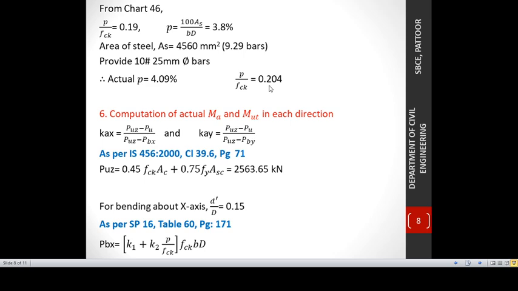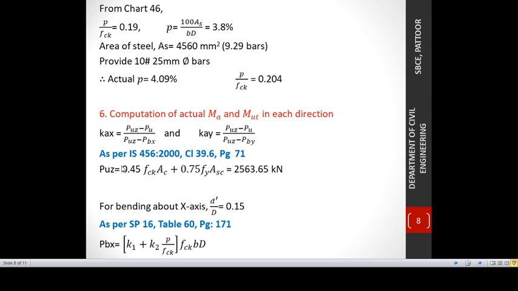By considering uniaxial bending, the design becomes 10 numbers of 25 mm dia bars. Next I am going to calculate the actual additional moment and the actual total moment, MA and MUT.